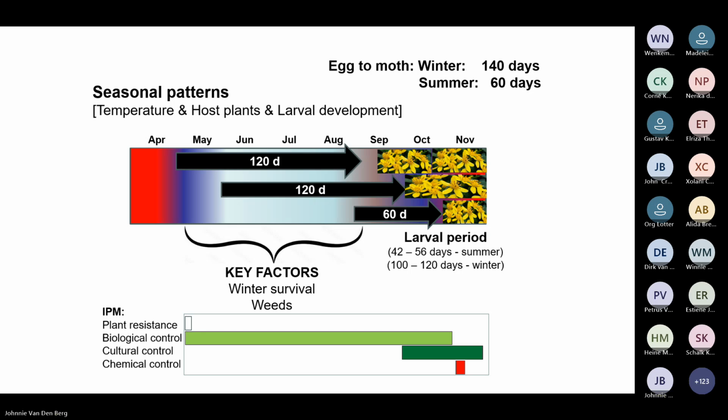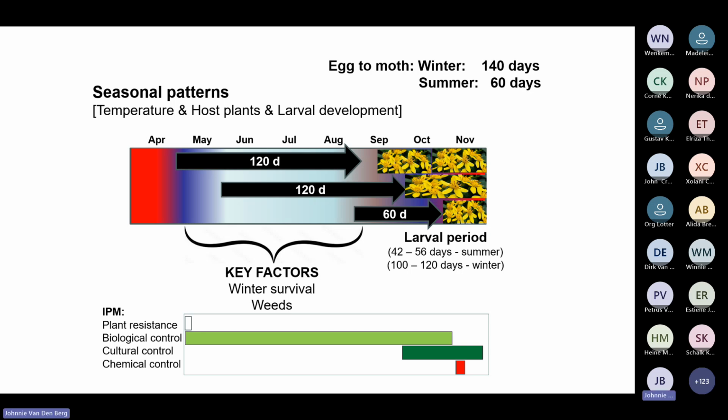So what we know is that in winter, if a moth lays eggs on weeds on the 1st of May, that larva will be a moth again the 1st of September, basically. If the eggs are laid there, the moth will appear in October.